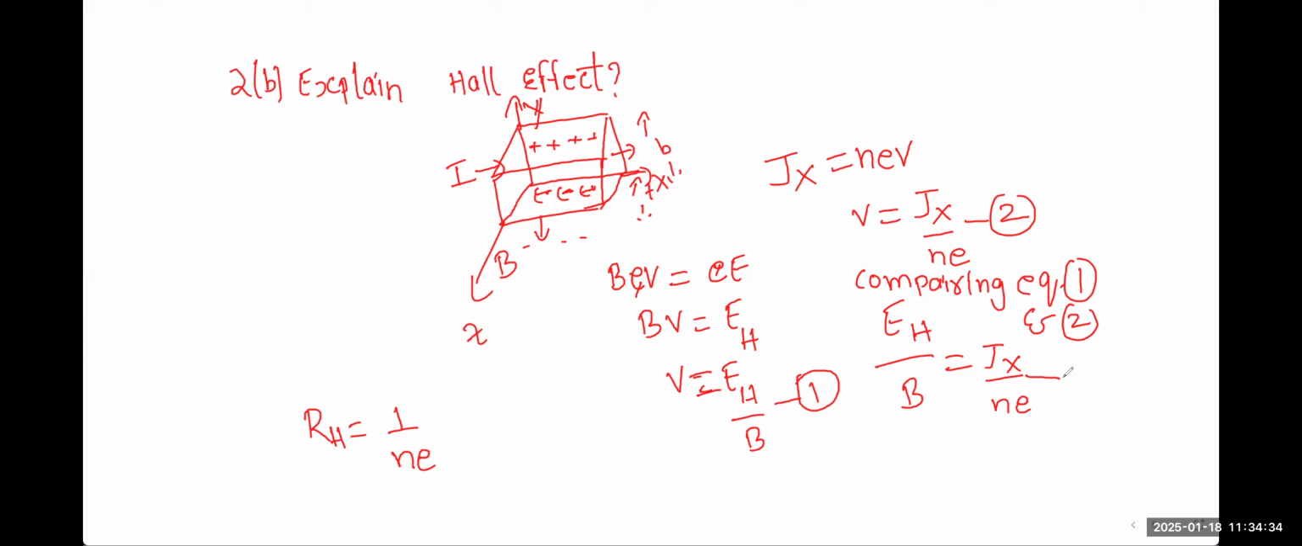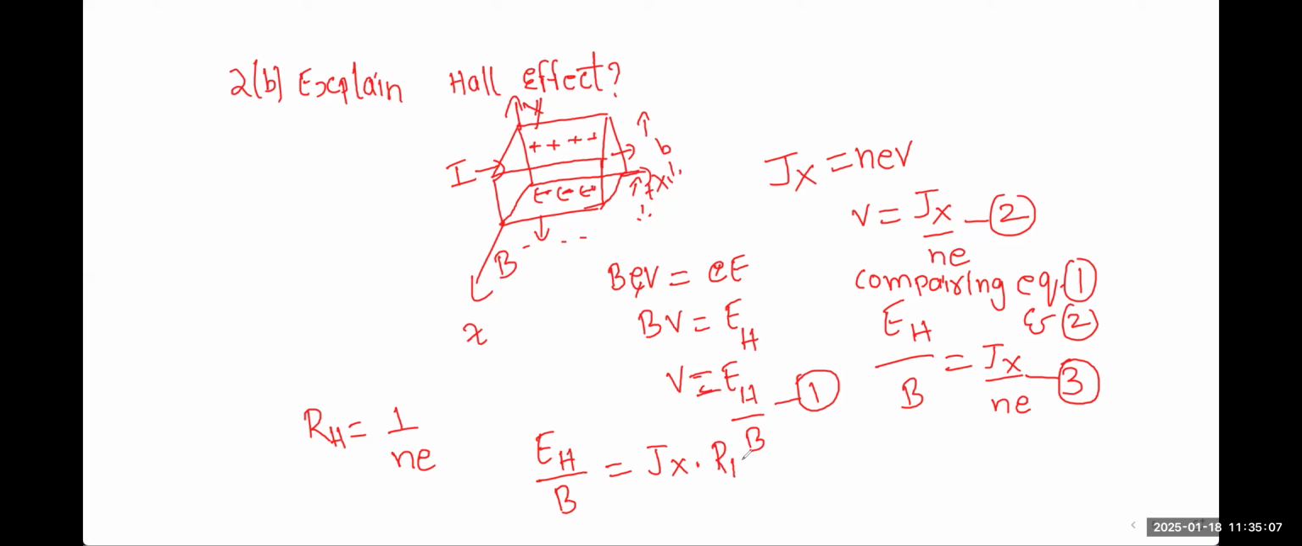Let us mark it as equation number 3. So RH is equal to 1 by N. In 10 minutes our class will be completed, so whatever doubts you are having, please let me know. Now it is very clear to you. We just discussed, so JX into 1 by N directly I can write as RH. We have already done this RH.